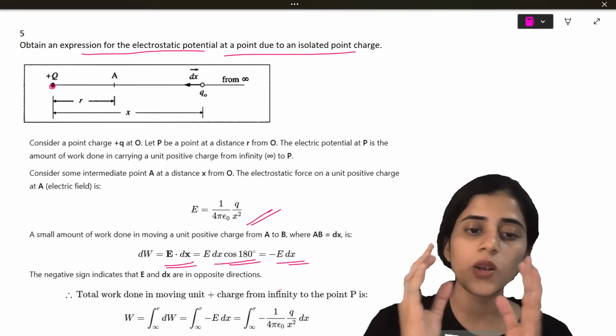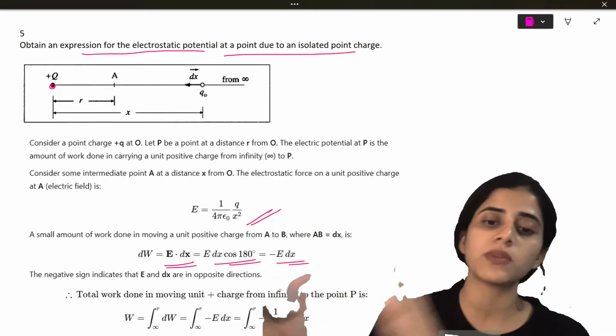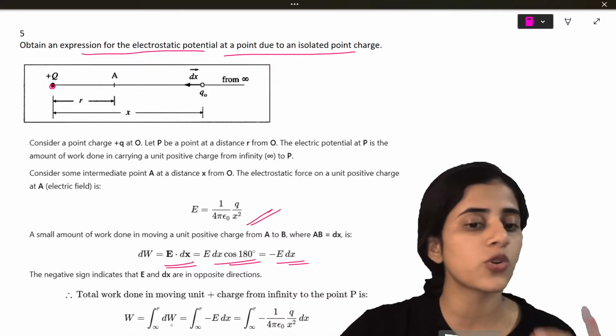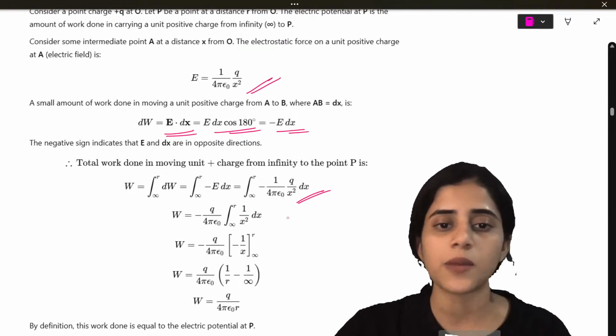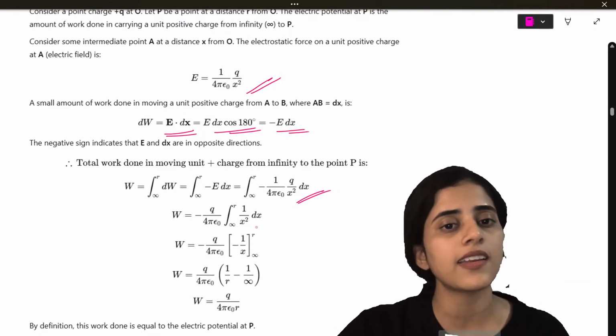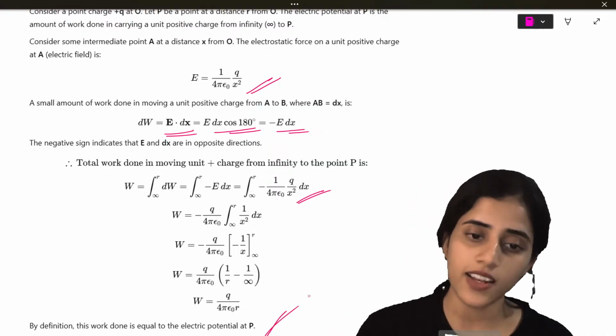Now total work done will be the total work done in moving the charge from infinity to the point. So W is going to be the integral of dW, which is E minus dx. Substituting, what is E? 1 by x square. And then finding the integral.